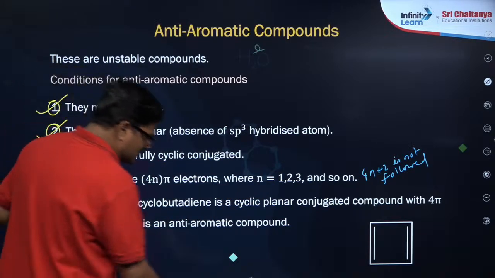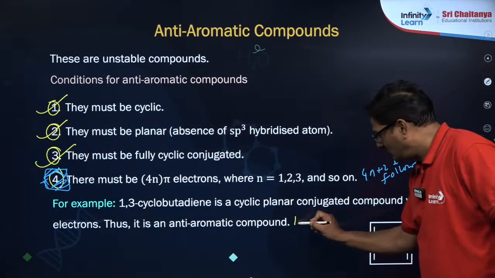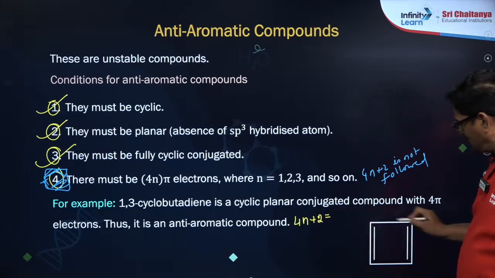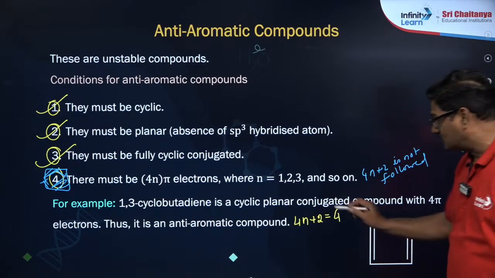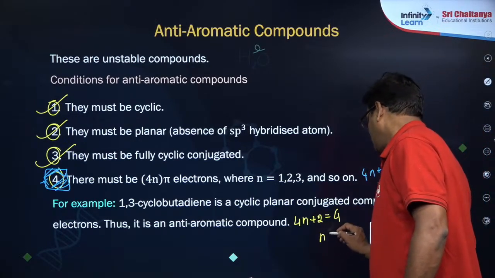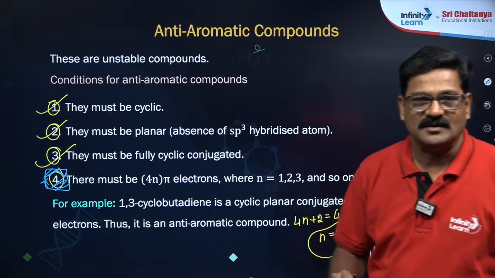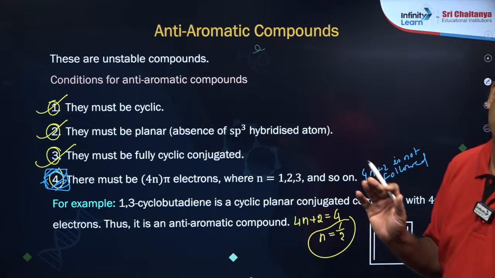I want to use the 4n plus 2 rule here. There is resonance. How many pi electrons? One pi bond, 2 electrons, and another pi bond, 2 more electrons, total is equal to 4 electrons. If you solve, n is coming to be 1/2. So this is not an integer, so this fourth point is not accepted, so that is anti-aromatic.